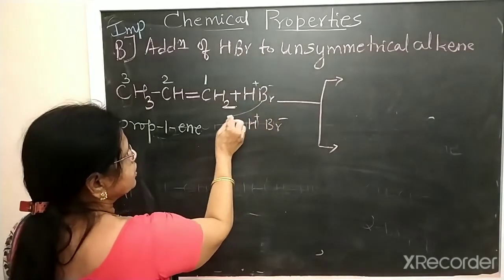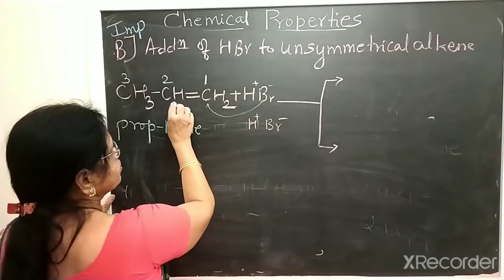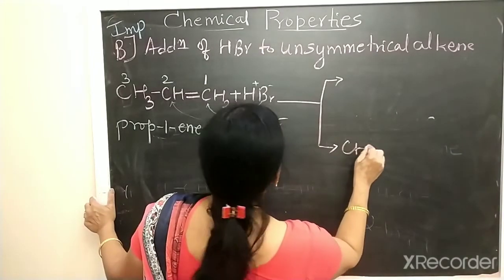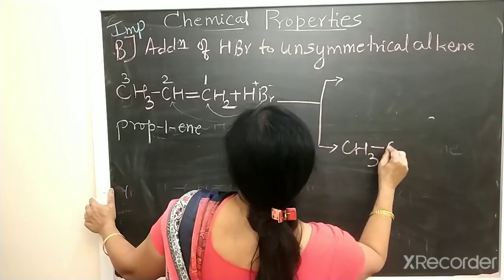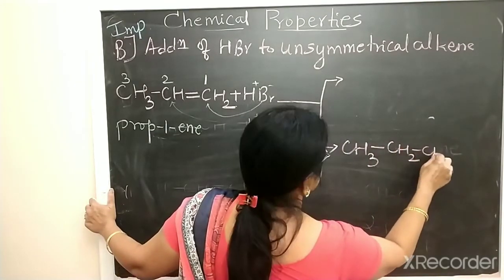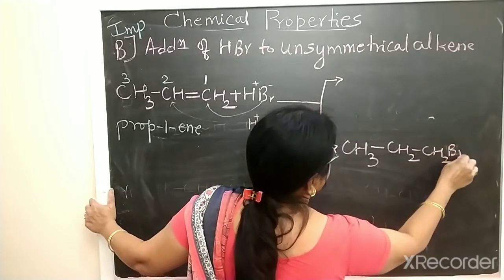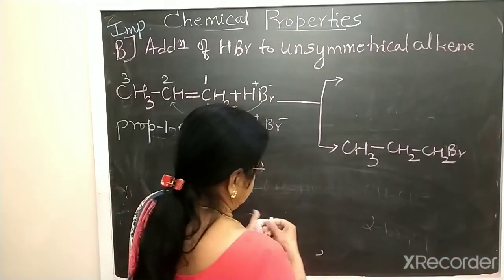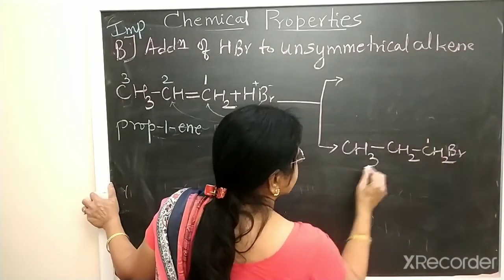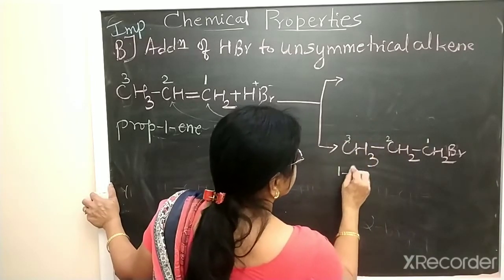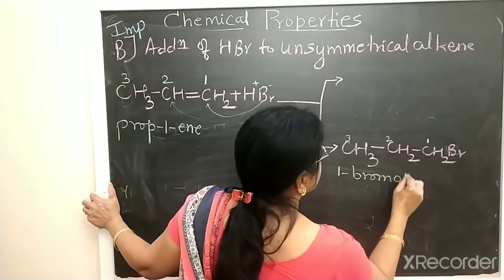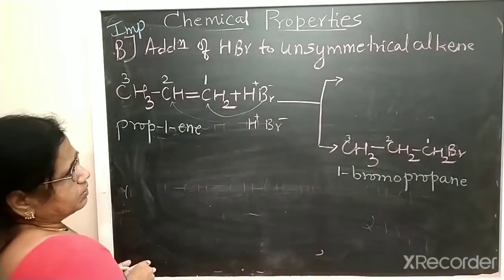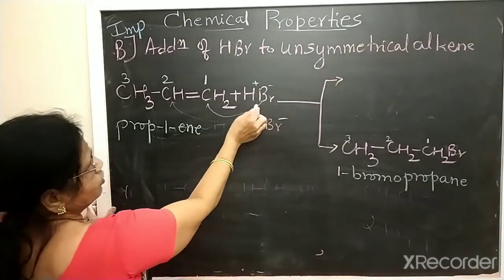If Br goes to the first carbon and hydrogen goes to the second carbon, then the product formed will be CH3-CH2-CH2Br. After the addition, the double bond is always converted into a single bond. So this product is 1-bromopropane. In this case, Br goes to the first carbon.